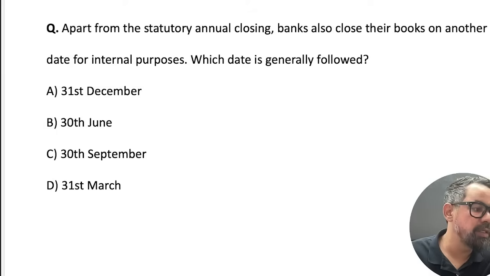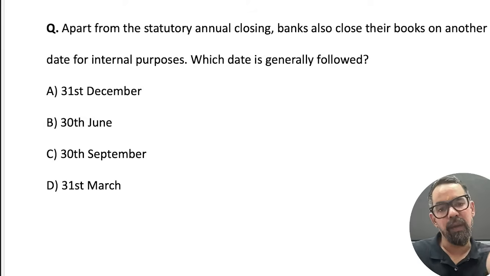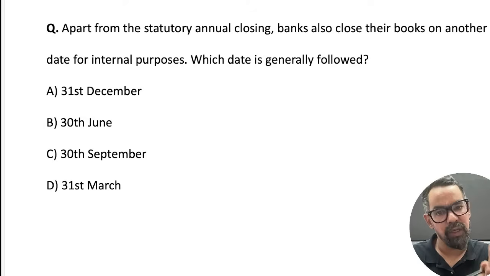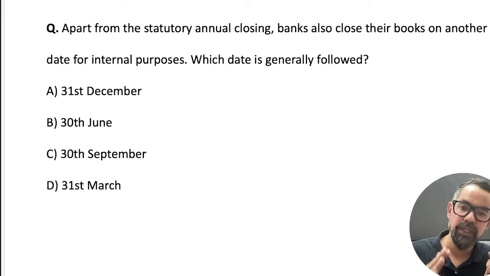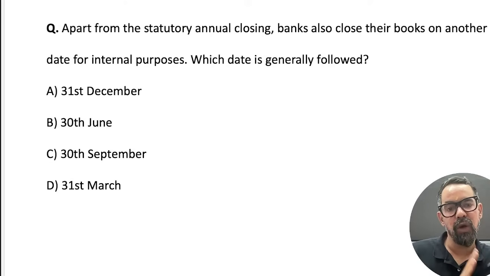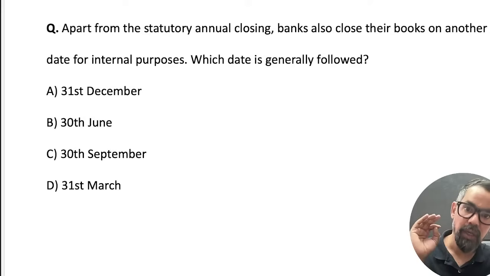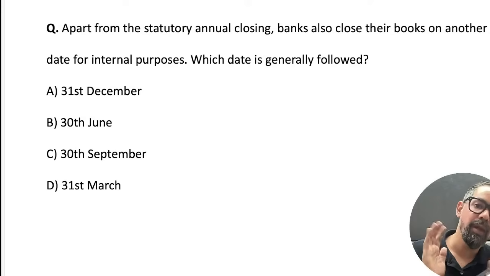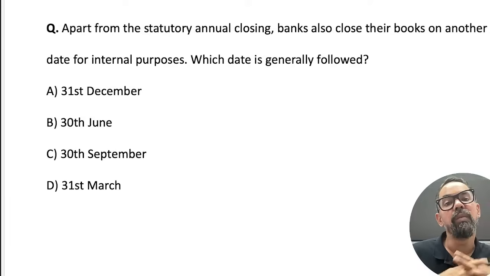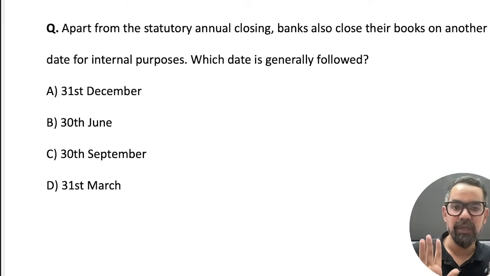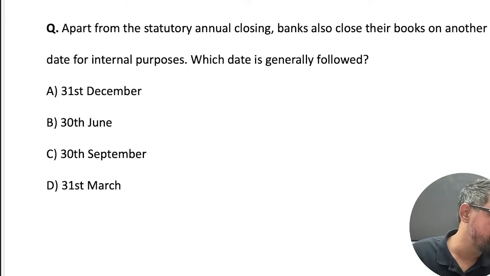Not 6 months, within 3 months you have to submit to RBI and the registrar. 3 copies of balance sheet, 3 copies of profit and loss account along with the auditor report within 3 months to RBI. When it comes to publication in newspaper, it is 6 months. Okay, publication is 6 months.